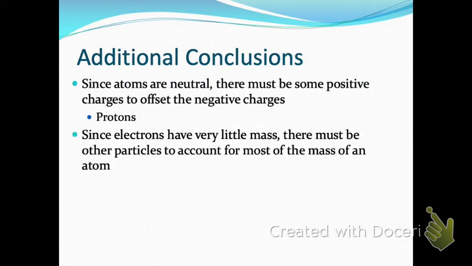Okay, so you might see me abbreviate protons like this, P with a plus, right? Because protons have what charge? Positive. And then you might see me write neutrons with a little zero up on this side, because neutrons have no charge at all. Okay, so he said that neutrons account for some of the mass of the atom, but not the charge.